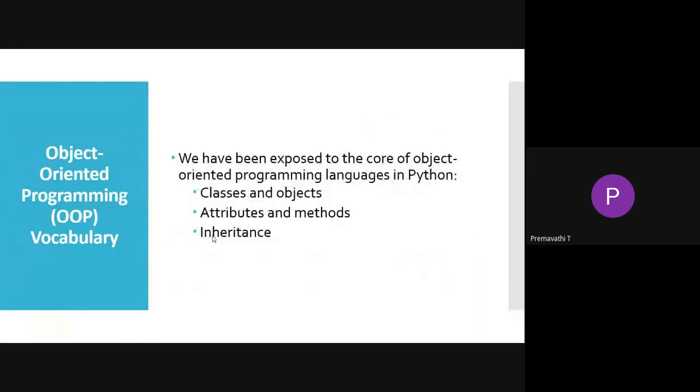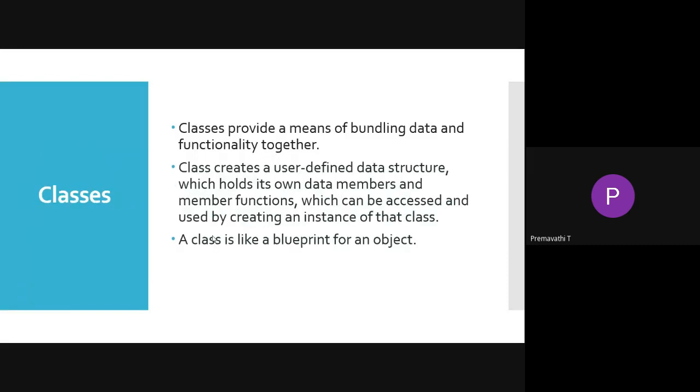So in Python we mainly focus on classes and objects, attributes and methods, and inheritance. One more concept is the constructor. These are all we are going to discuss here. The first thing is class. A class provides a meaningful bundling of data and functionality together. When you are creating the class, it should contain the attributes and also the methods.